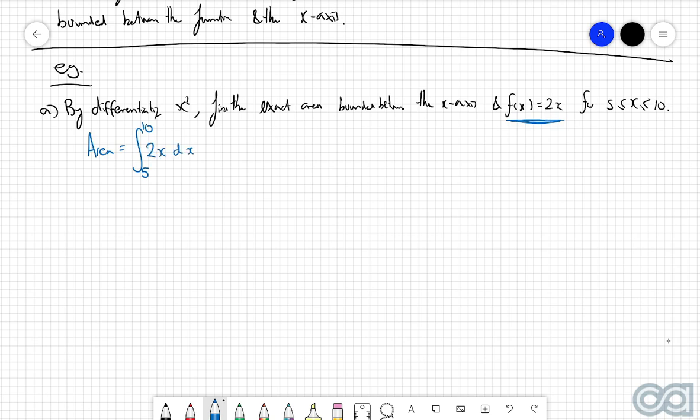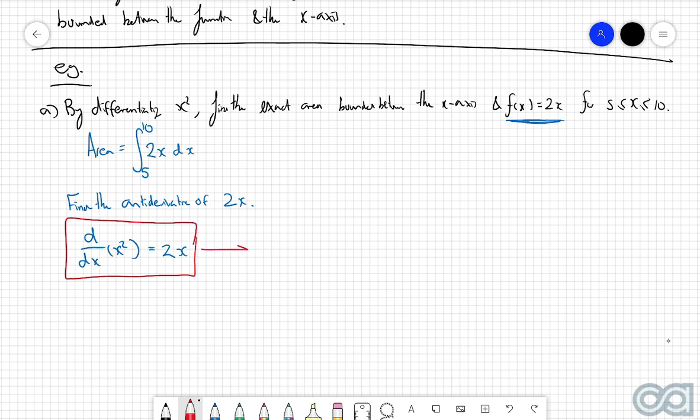So what we need to do is find the antiderivative of 2x. And we're being told to first of all differentiate x squared. So we know that the derivative d by dx of x squared is equal to 2x. Because we've got a differential equation in this format here, what this means is that the antiderivative of 2x is equal to x squared.